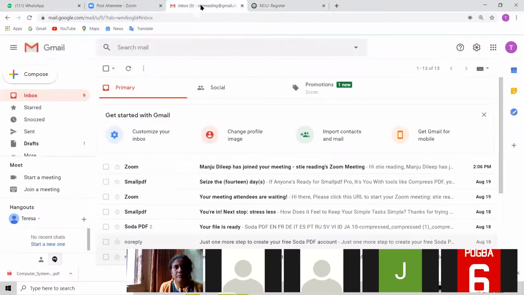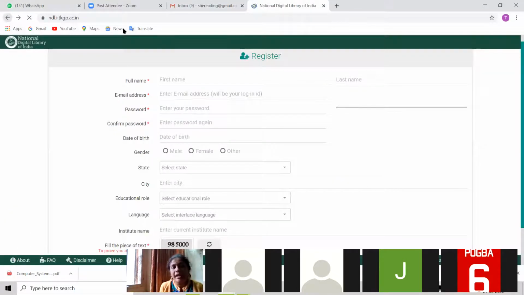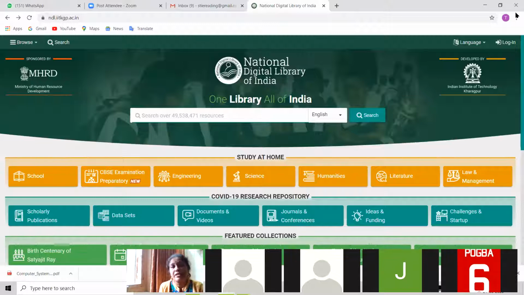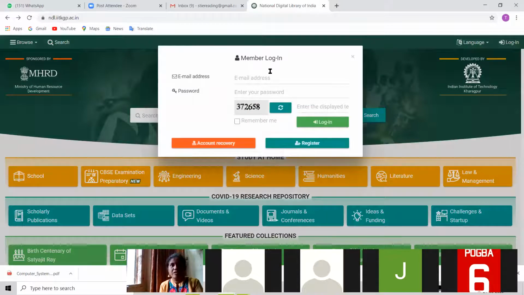So now I have already registered, so today it's your assignment. Everybody will register on NDLI. So let's see how NDLI offers us the various things. Okay. I will now log in through my email ID and password. Then I have to retype this number.